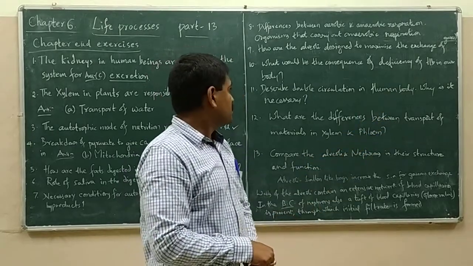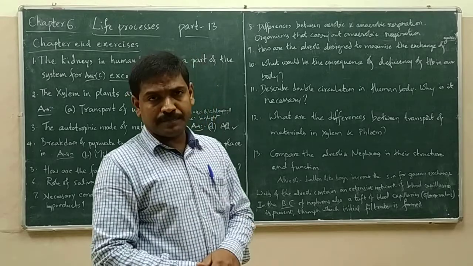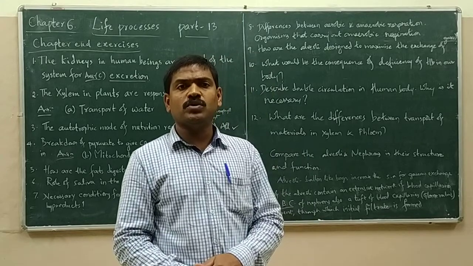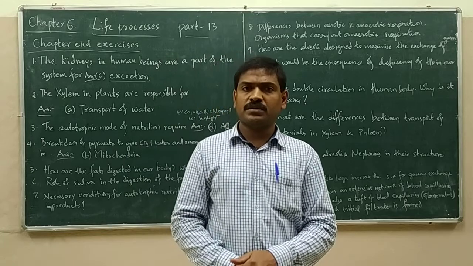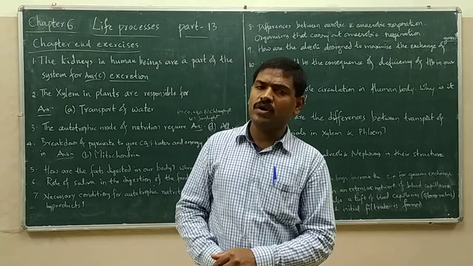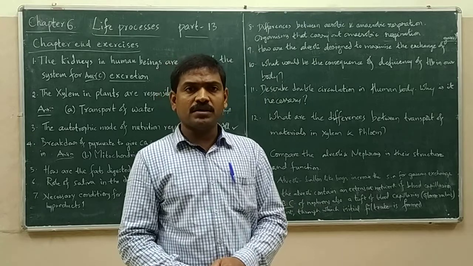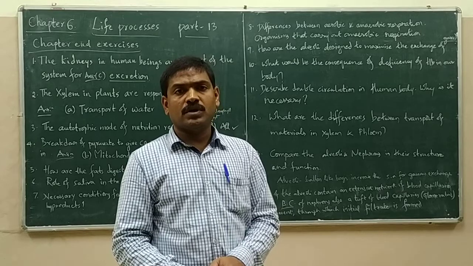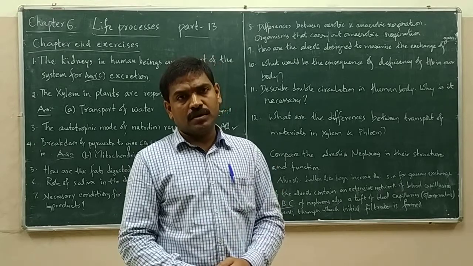Next. Describe double circulation in the human body and why is it necessary? Double circulation is the flow of blood through the heart twice. In the case of fishes, the blood flows through the heart only once during the entire circulation. Whereas in the case of birds and mammals, blood flows twice through the heart during a circulation.